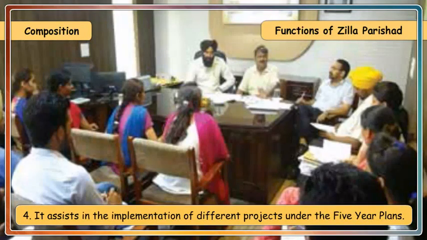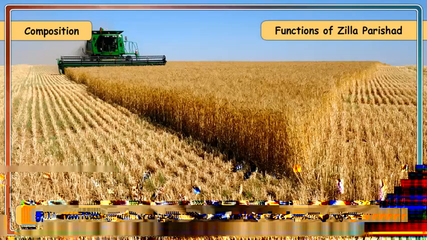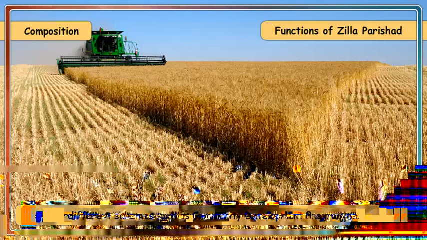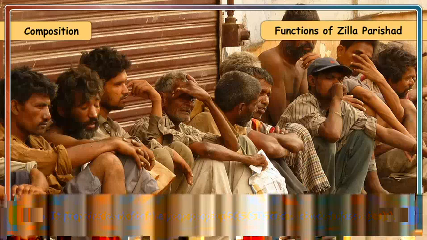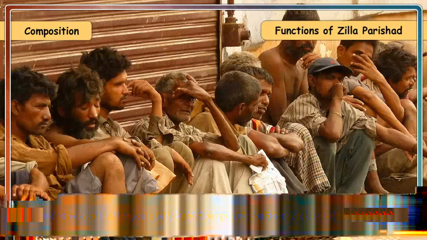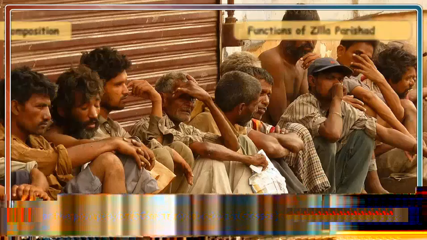It assists in the implementation of different projects under the 5 years plans. It monitors agricultural production and various development projects under different schemes such as Community Development Program. It provides work for the poor people, that is SCs, STs and backward classes.